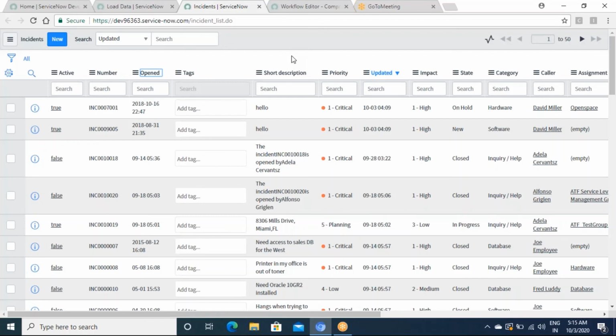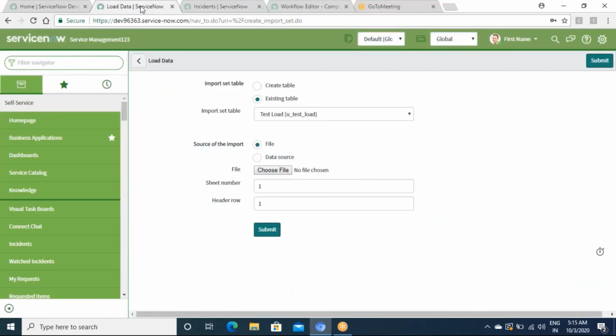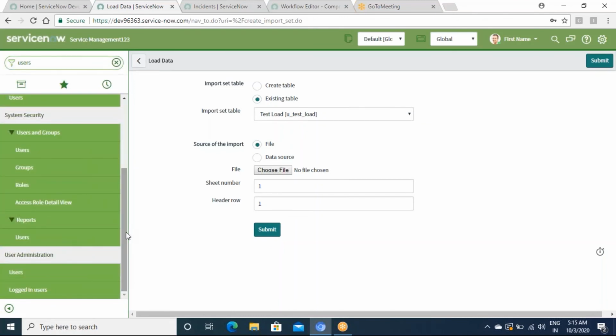For ServiceNow admin, what would be the day-to-day activities for a candidate who has joined at fresher level? So for day-to-day activity, there is one topic, I guess, which I missed. Day-to-day activities can be, for example, just a minute. There's something called users. There's something called groups. There's something called roles in ServiceNow. This is also user administration, which I forgot to mention. This is also included in the course.